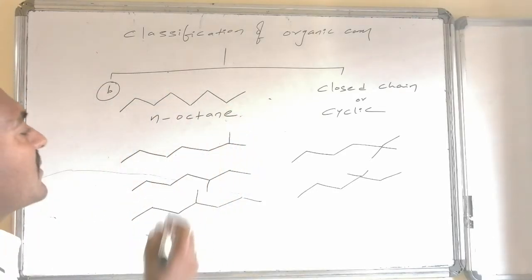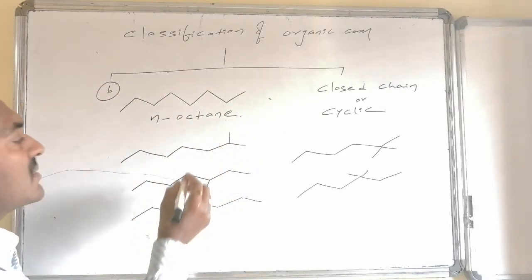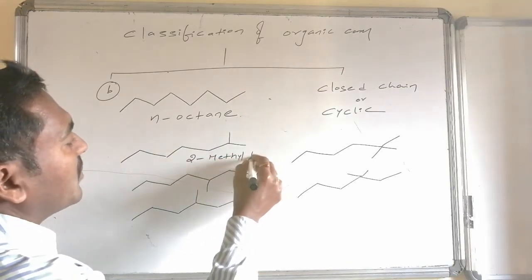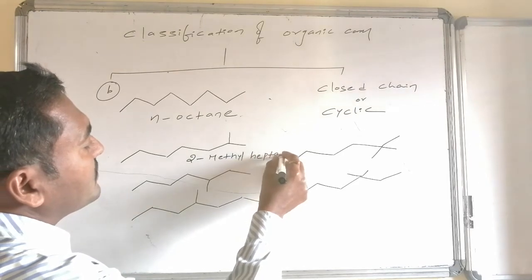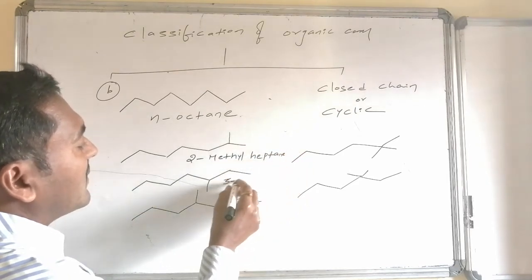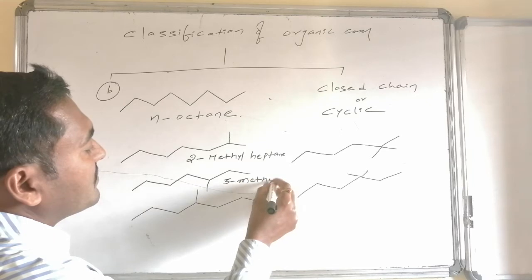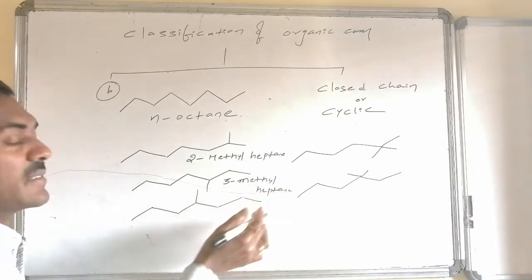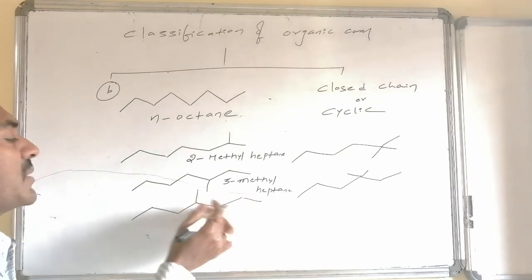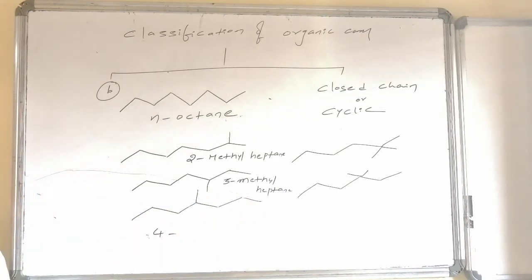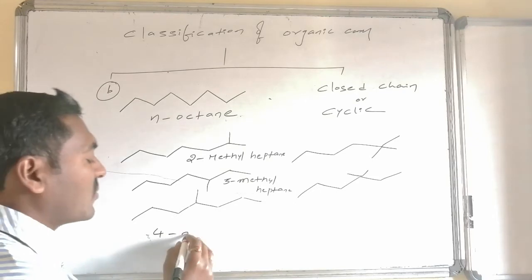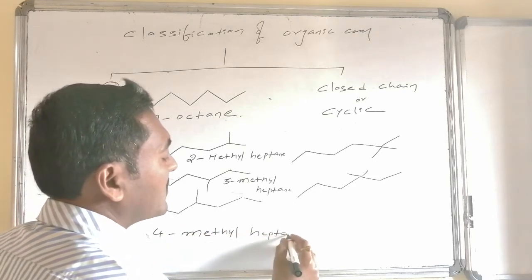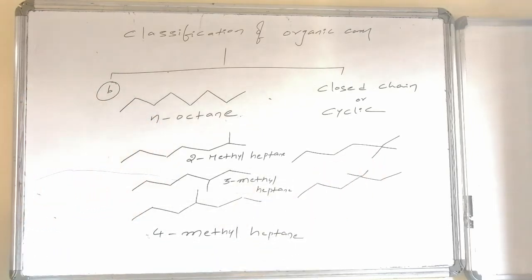first. And this one is N-octane and this one is 2-methyl heptane, and this is 3-methyl heptane, and this one is, you can count the number 1, 2, 3, 4, that is 4. At the fourth carbon, methyl group is there. 4 methyl heptane system.